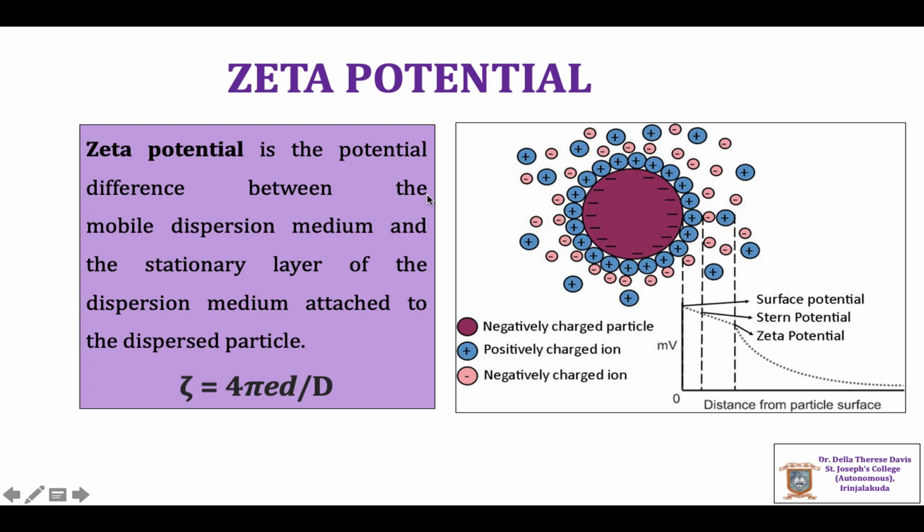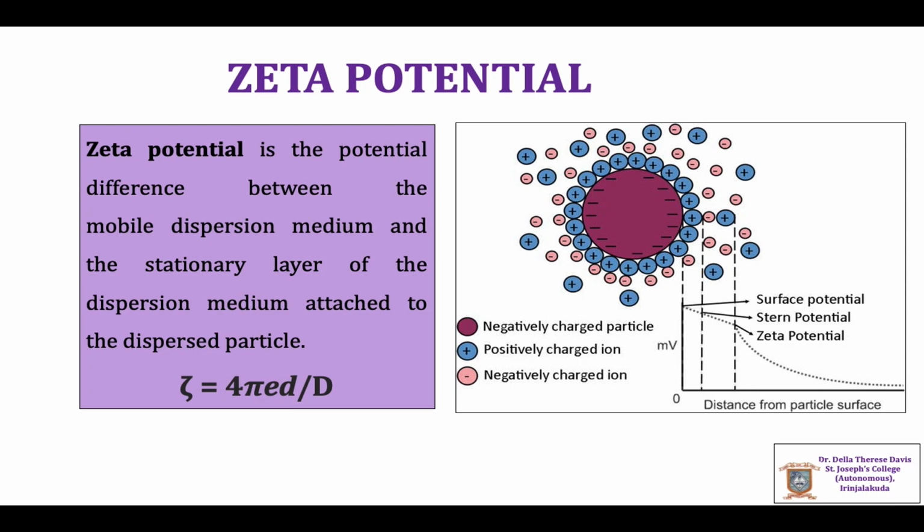So in other words, zeta potential is the potential difference between the mobile dispersion medium and the stationary layer of the dispersion medium attached to the dispersed particle. The mathematical expression for zeta potential is derived from electrostatics.